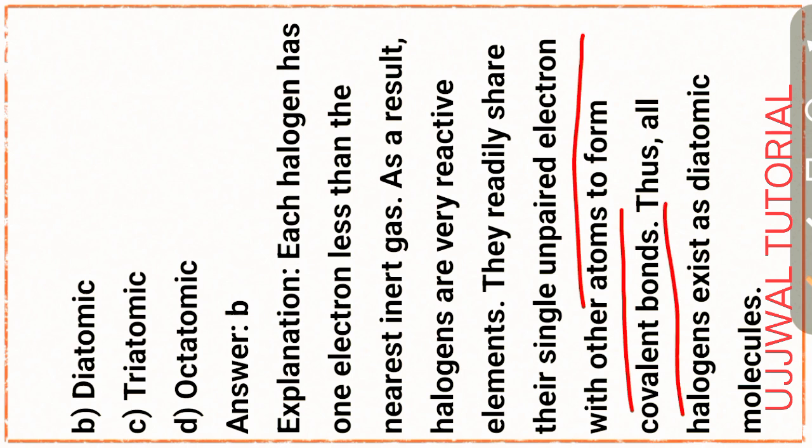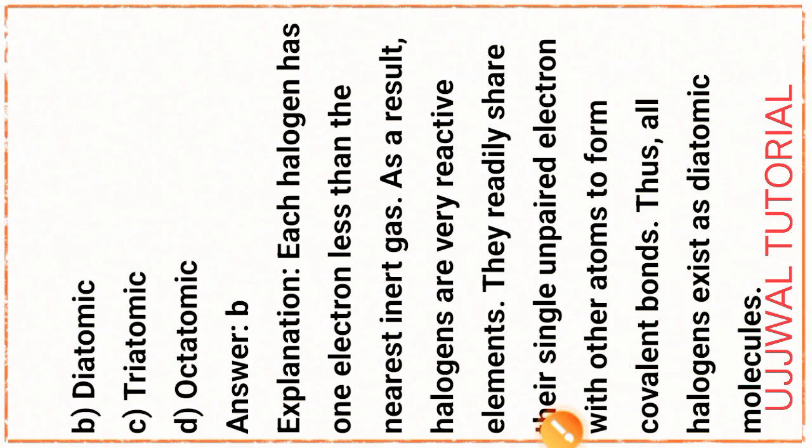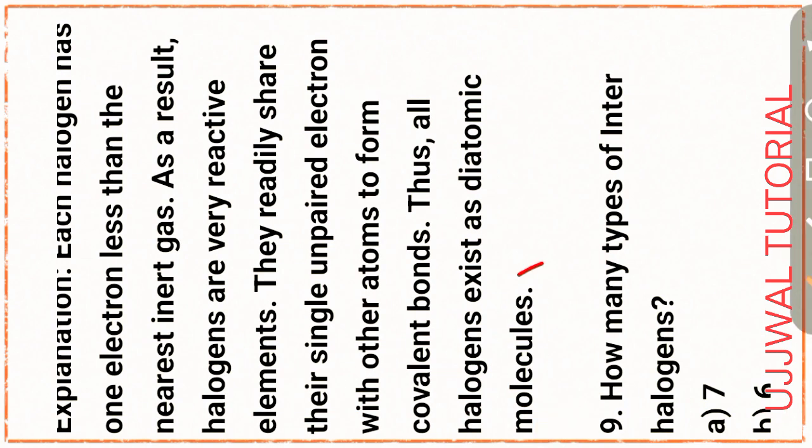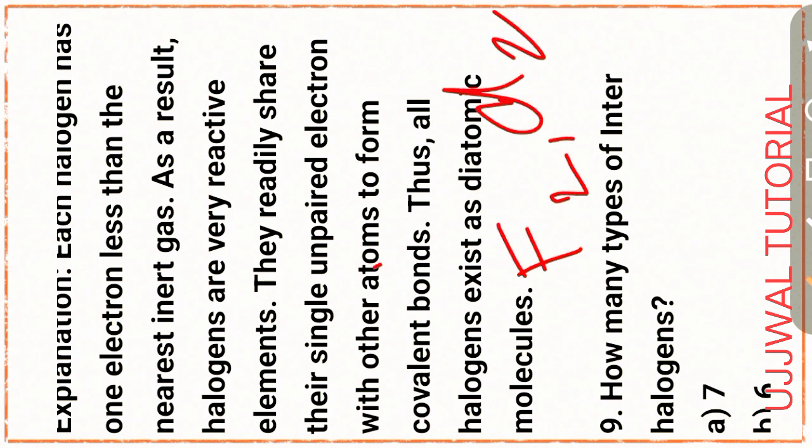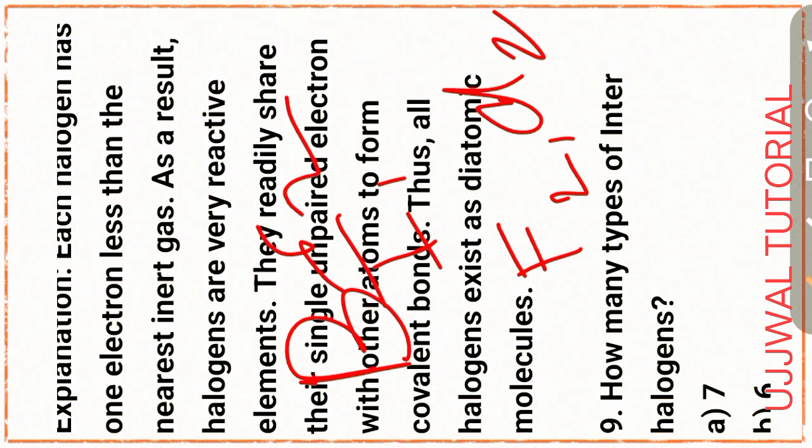Thus all the halogens exist as diatomic molecules. That is example of fluorine F2, chlorine Cl2, bromine Br2, iodine I2.